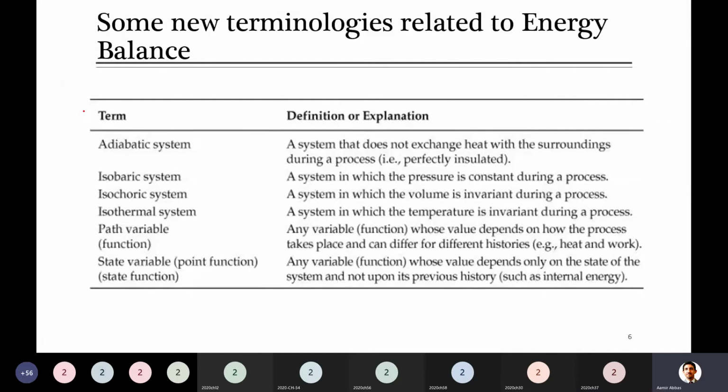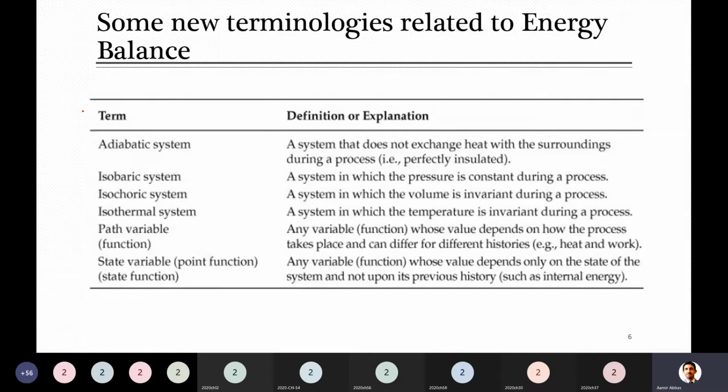Here in chemical engineering, you will be studying many systems where we just consider that the system is adiabatic. At the moment, we can't make something 100% insulated, but we can go close to that, and in many cases we will consider that there is no exchange of heat. Maybe you will study many problems where they say this is adiabatic. Maybe in reality it's not, but you can consider that.